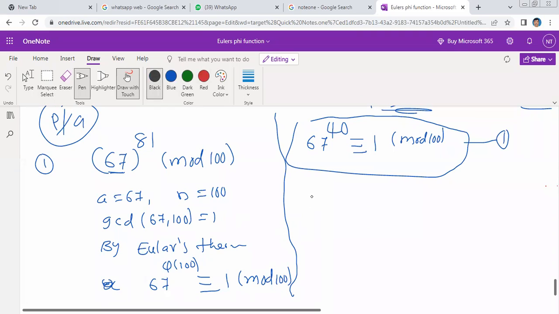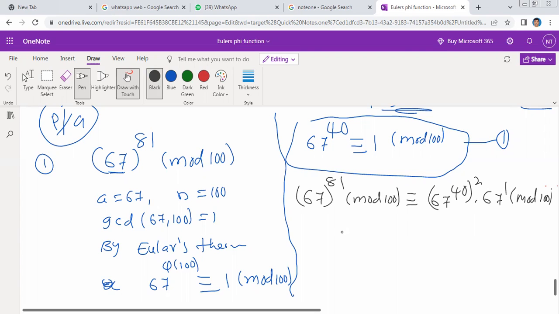Given 67 whole to the power of 81 modulo 100. How can we write this? It is equal to 67 whole power 40 whole squared, into 67 power 1, modulo 100, since 40 times 2 is 80, plus 1 is 81.